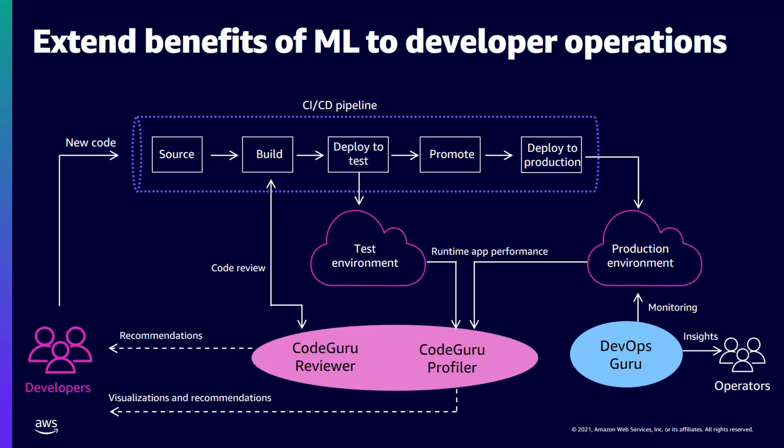Now they use this feedback and iterate through code improvements. Later on, as the application is tested, we plan to add CodeGuru Profiler to run automated tests and measure runtime application performance. This runtime application performance is then fed back again to developers so they can improve their code.